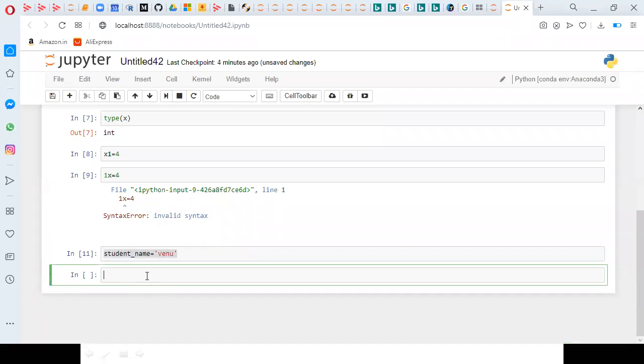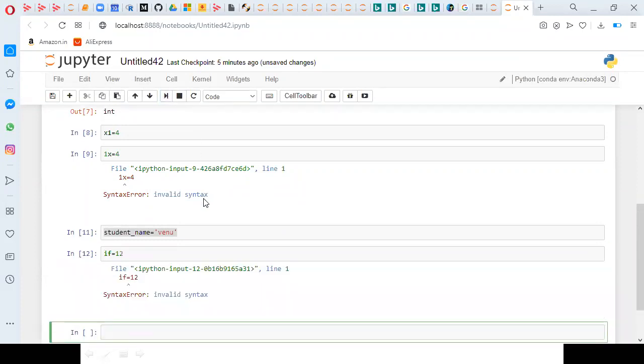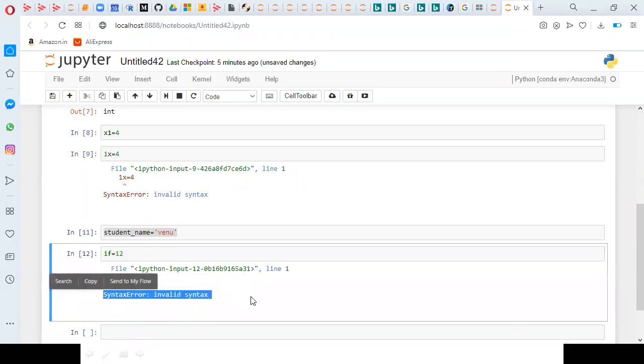And the next one is, the variable is not supposed to use keywords like if, for, print, like that. If I say if equal to 12, I thought that if is a variable, but it is getting an error. Why?